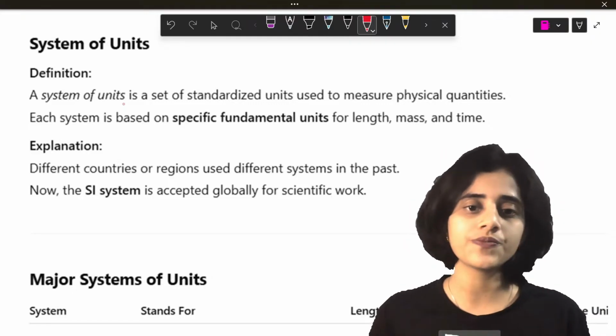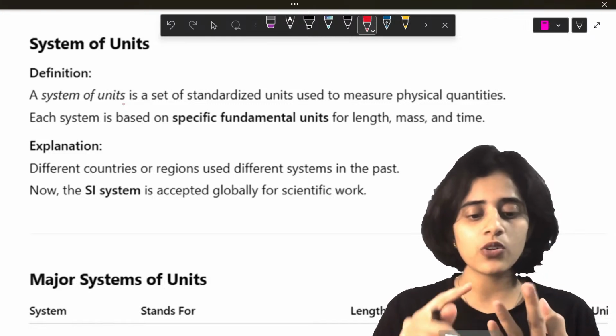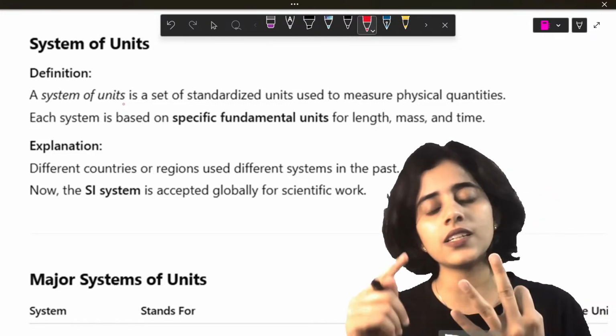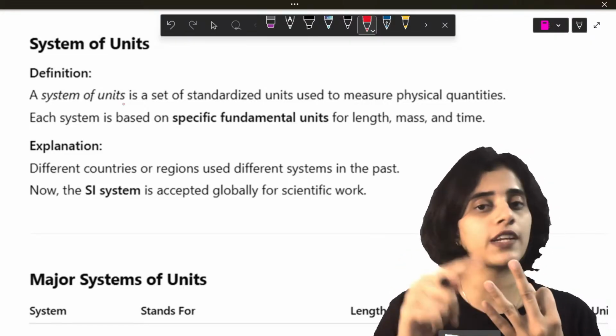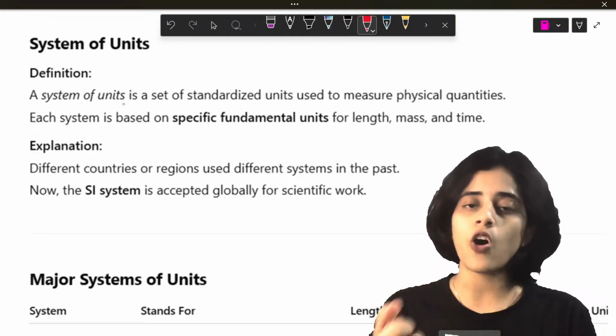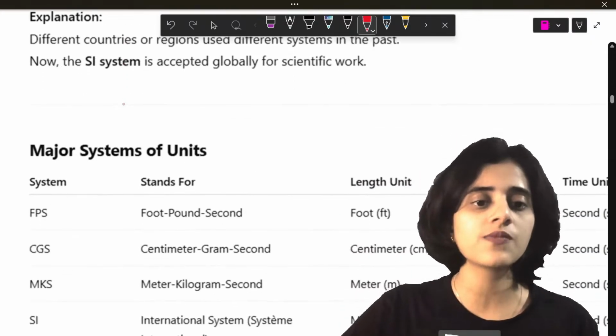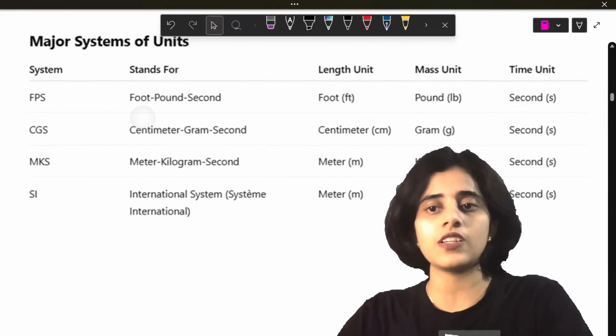So imagine you have length, mass and time, okay? Now for length, the unit could be meters. For mass, it could be kilogram. For time, it could be second. So these three together form one system of units. There are so many systems of units which are given here.